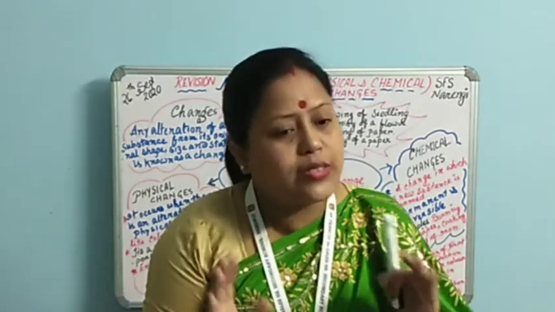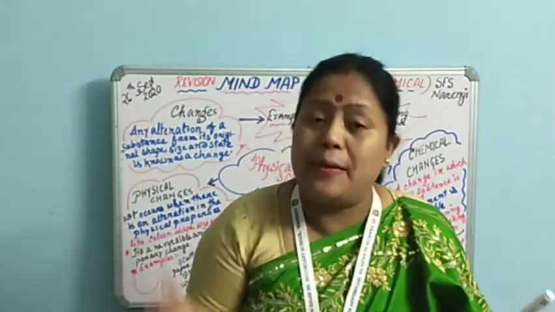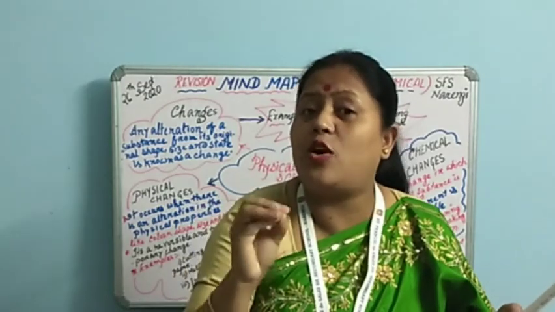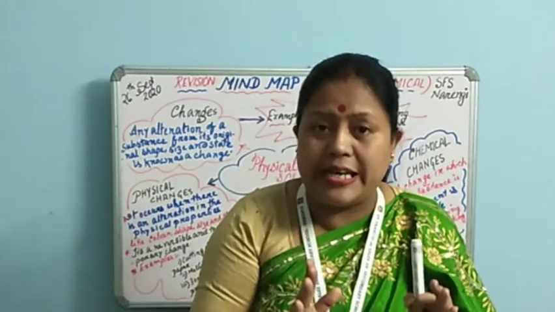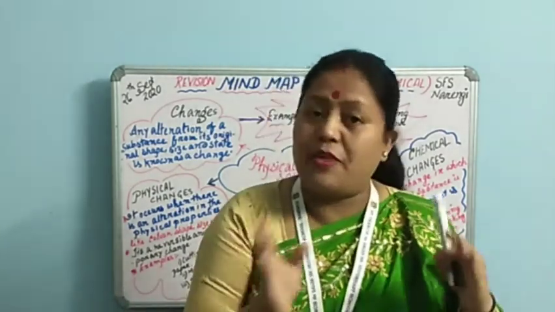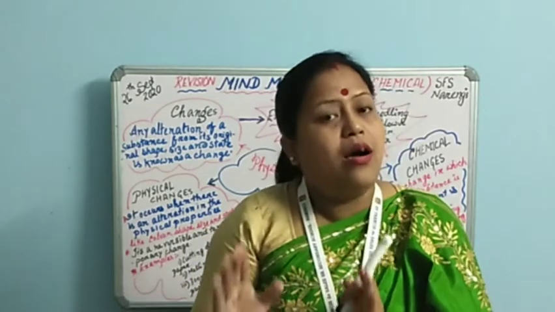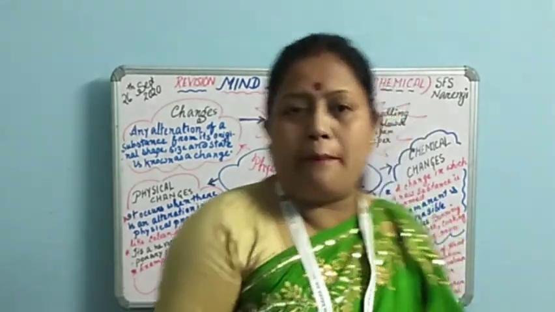Clear? So in some of the changes, the original things we cannot get back. But in some of the changes, the originality of the substance still remains there. So depending on this property, the changes are categorized into different categories. Some are physical changes and some are chemical changes. So in order to understand more, let's look at the mind map.